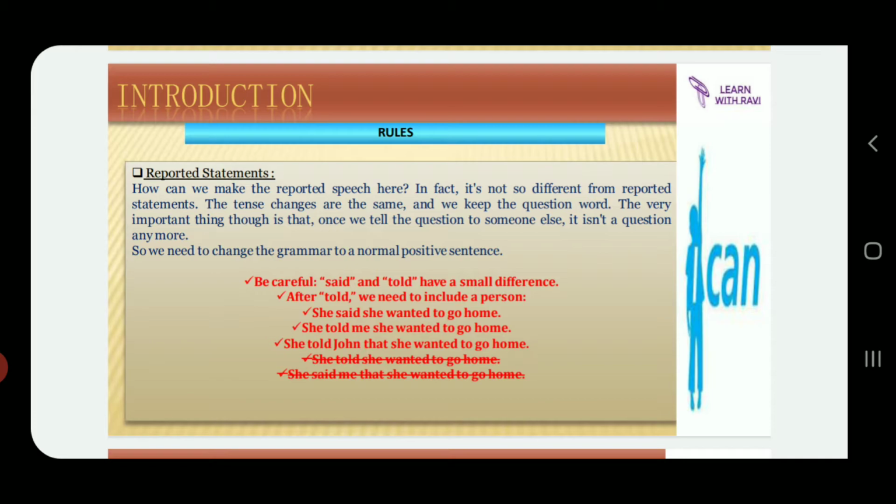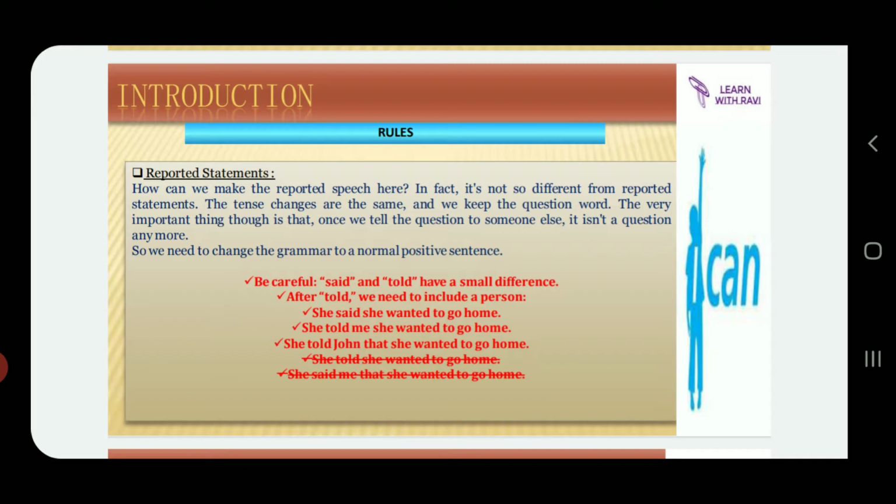Be careful, said and told have a small difference. After told, we need to include a person. She said she wanted to go home. So this is an example. After said, we have used the word she. So here the speaker is talking about herself, so there is no other second person.